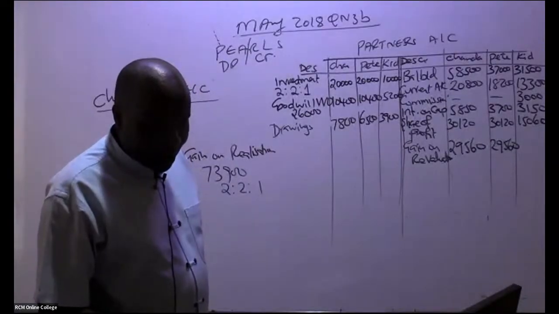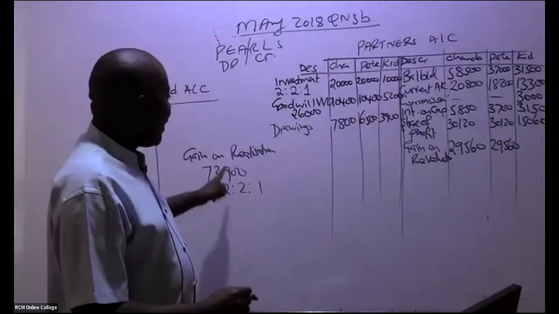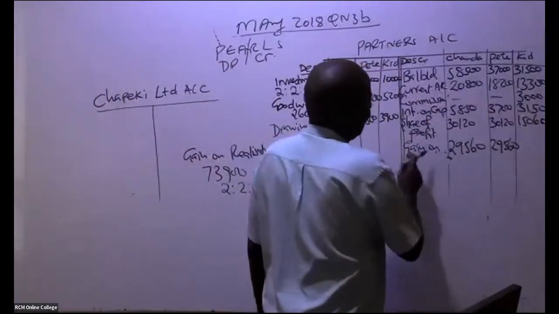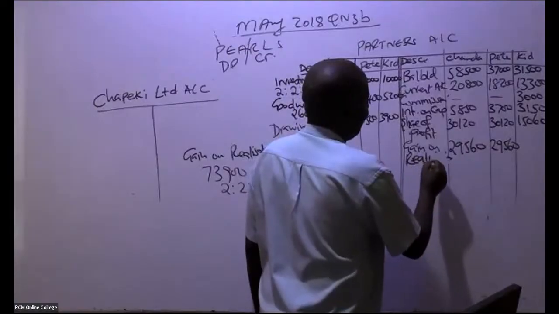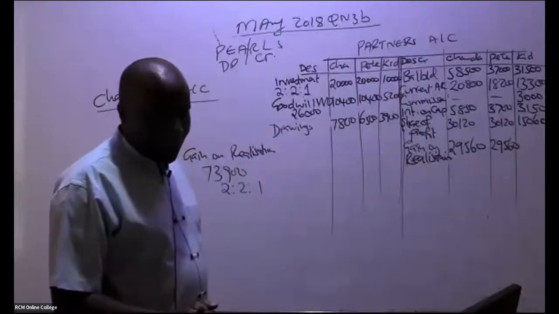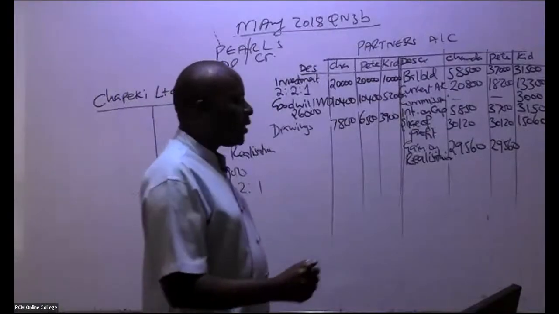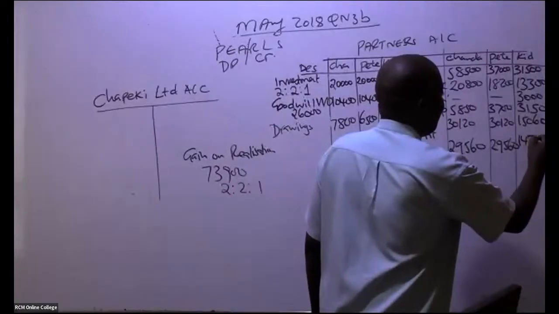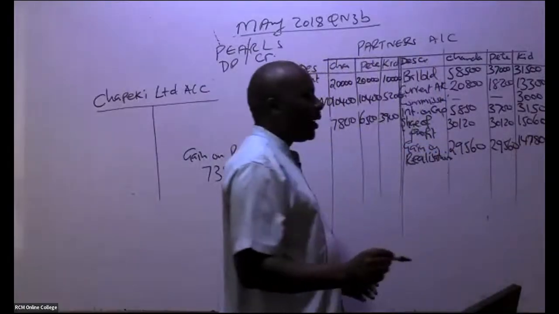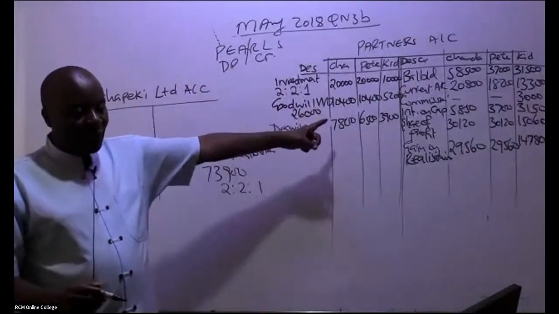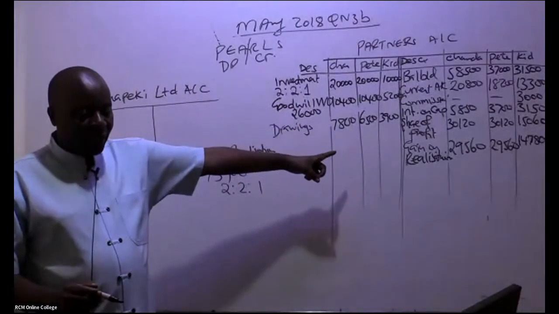These are the smaller ninja. Yeah, remember it's gain on realization, not revaluation. It's gain on realization. You are a very good student. So this smaller ninja gets 14,780. Whenever I'm a partner somewhere, I strive to be the big ninja, like managing director. I strive and save a lot because I don't want to be a smaller ninja who is getting small things like that.